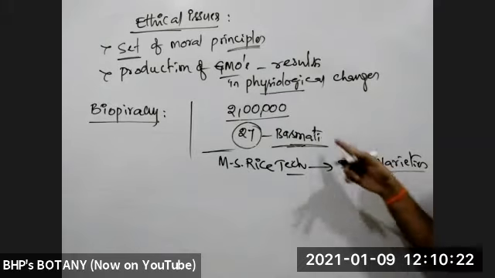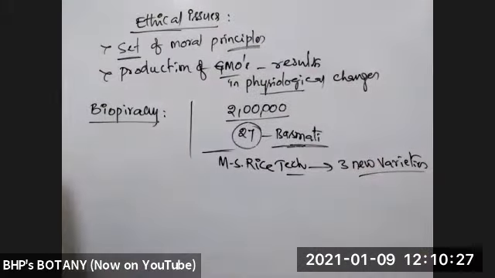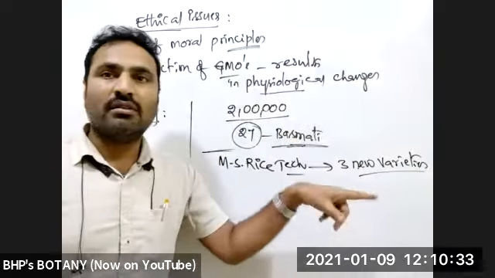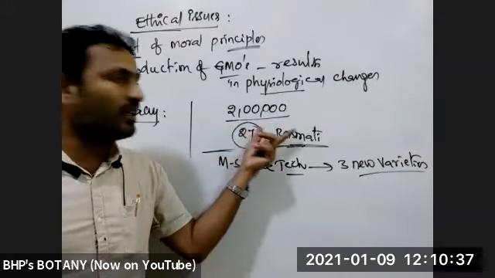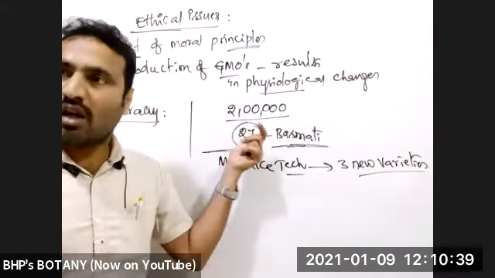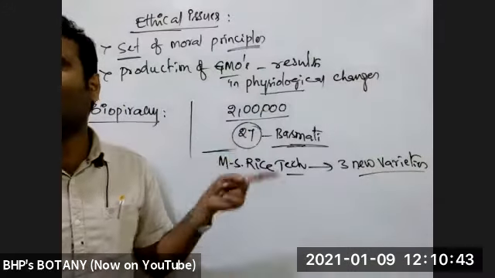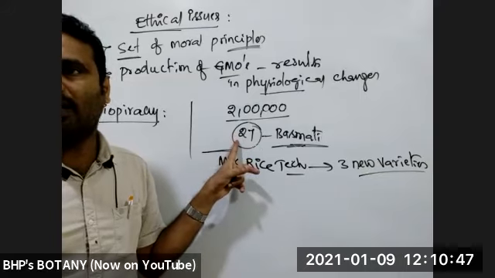When the biopatent was given to MS Rice Tech company, all basmati varieties belonged to them. That means other persons cannot cultivate. If we cultivate the remaining varieties which are our native, we have to pay compensation to them. We can't directly sell them in markets. There is no profit to the farmers, and some problems develop like that.